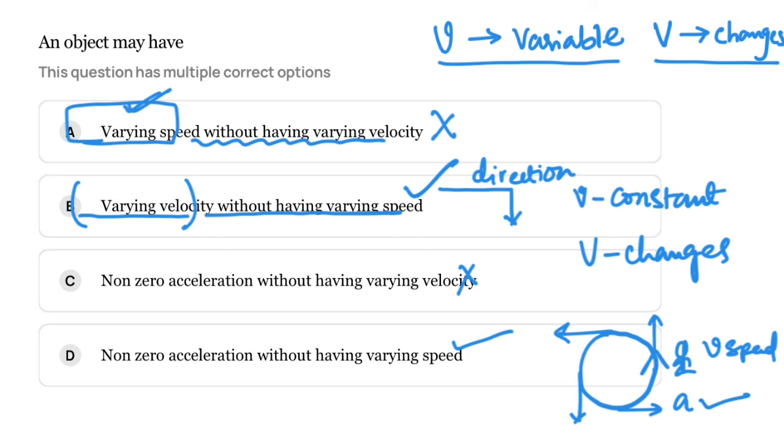Hope you understood all these concepts. Again, you can look into the solution I have given. You can repeat it and then you can understand, if it's not clear for you.